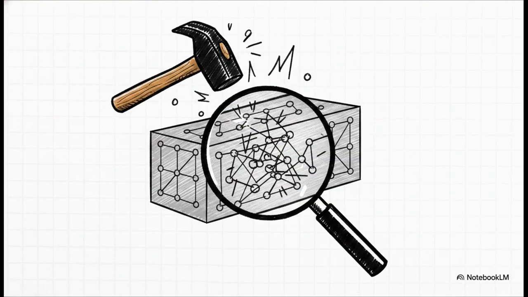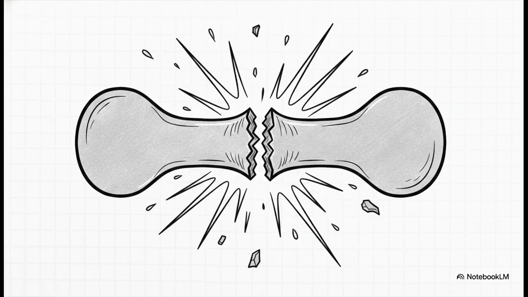Now, if you keep pulling past that yield point, we enter phase 3, strain hardening. What's happening inside the steel here is pure molecular trauma. The crystal lattice structure is physically shifting around. The molecules are being dragged out of their preferred harmonious alignment. Because they're now locked out of place and all tangled up, the material actually becomes harder and more brittle. And hey, this isn't always a bad thing. Engineers intentionally use this phase to create things like cold-rolled steel, which is incredibly hard because it's been purposely deformed at room temperature.